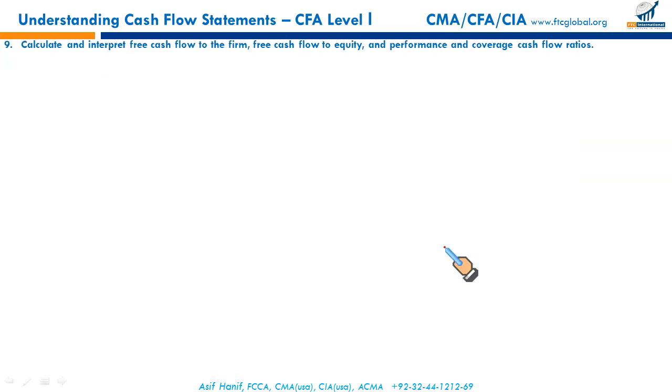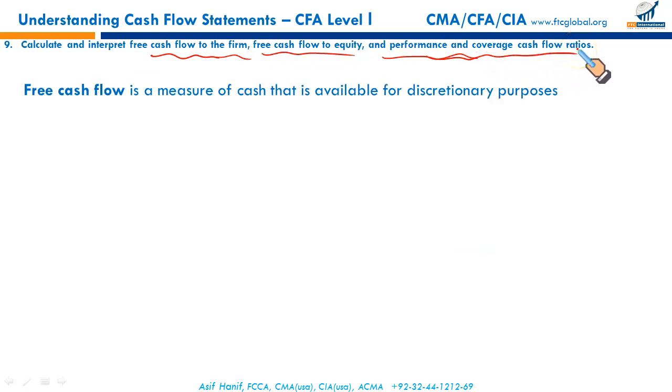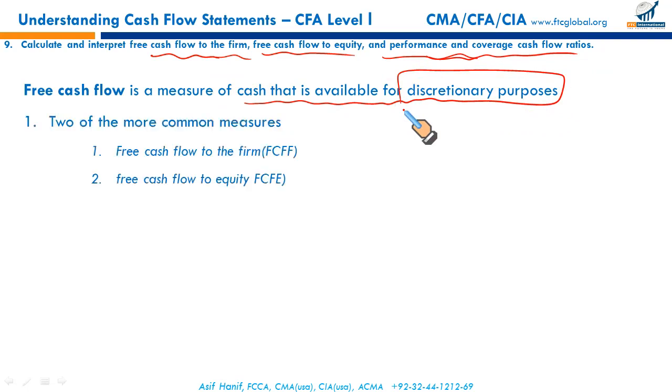Last LOS: calculate and interpret free cash flow to the firm, free cash flow to equity, and some performance and coverage cash flow ratios as well. First, what is free cash flow? Free cash flow is a measure of cash that is available for discretionary purposes for the firm. There are two types of free cash flows. One is called free cash flow to the firm and one is free cash flow to equity. Let us discuss these using the formula and explain what they are.